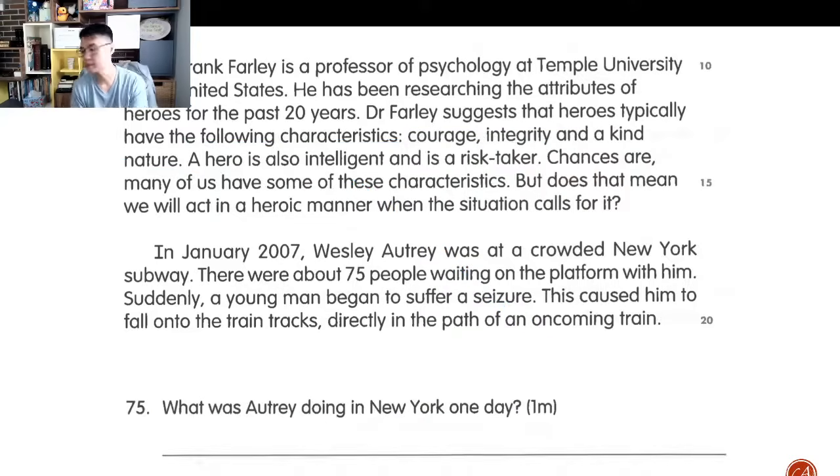Right, so 75. What was Autry doing in New York one day? And this, all right, is what? Be very careful. Some of you have a tendency to answer where when you're asking for what. So that's why I always remind you to circle, underline, bracket, right? So circle the question word to remind you this is a what question. And what was he doing in New York? In New York, right? One day.